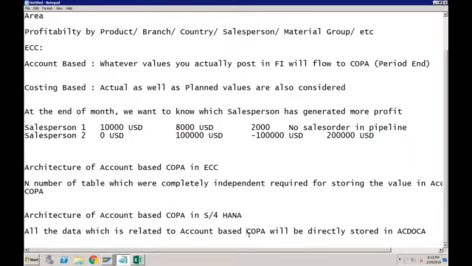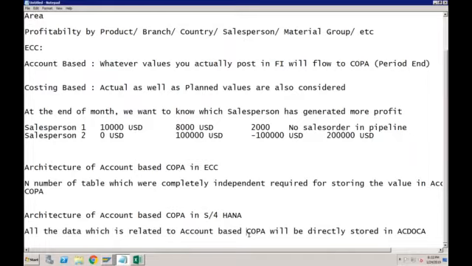But one problem that account-based COPA definitely has from the beginning is that it is created to match with GL. So you cannot replace your costing-based COPA with account-based COPA because the purpose is completely different. Account-based COPA will always get the value from GL, even in S/4HANA.